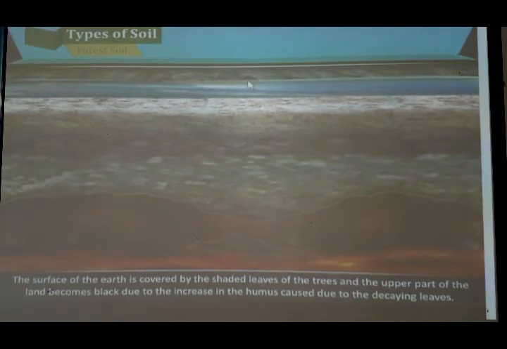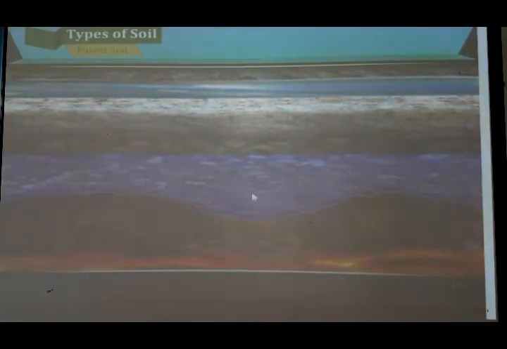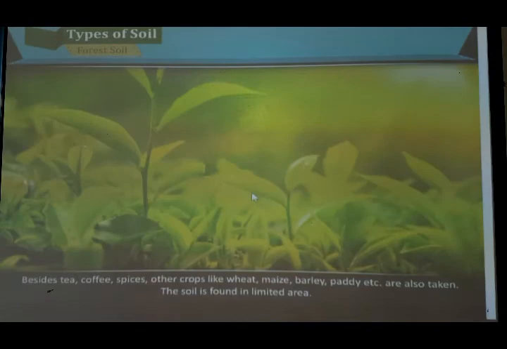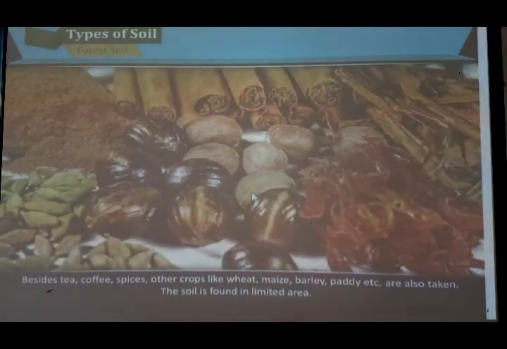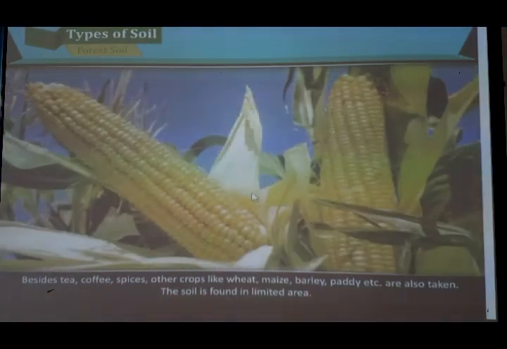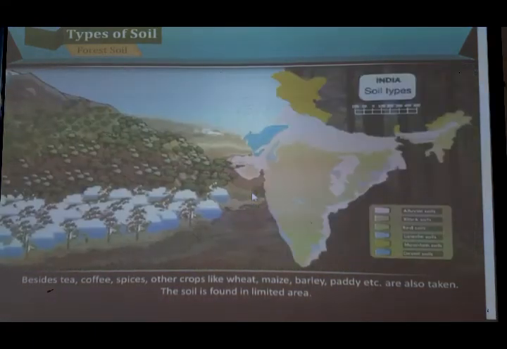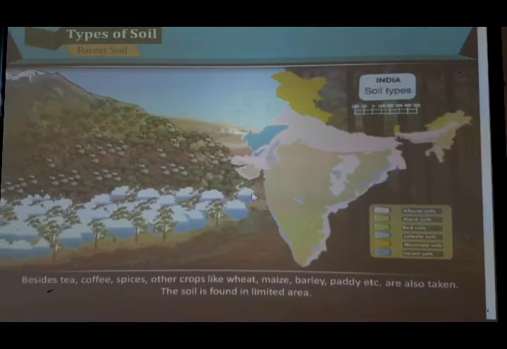So when these leaves which are shed from the trees fall on the surface of the earth, they decay with the soil and form the black color. It changes into blue or red color while going down within the land. Besides tea, coffee, spices, other crops like wheat, maize, barley, paddy, etc. are also grown. The soil is found in a limited area.